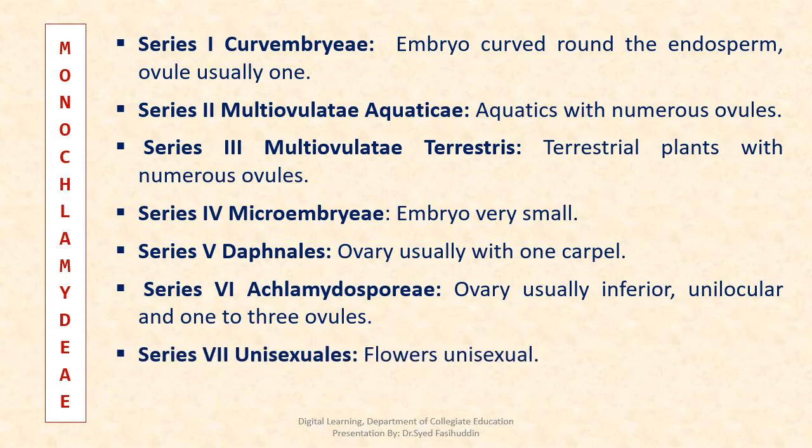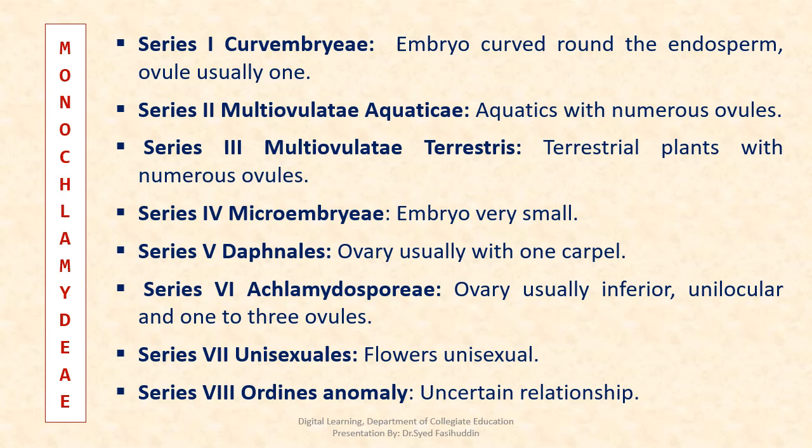And Unisexuales, here the flowers are unisexual. It includes 9 orders. And the last one, Ordines Anomali, that is of uncertain relationship.